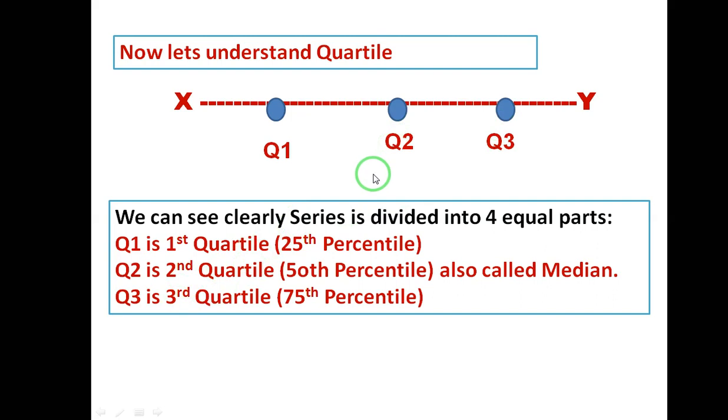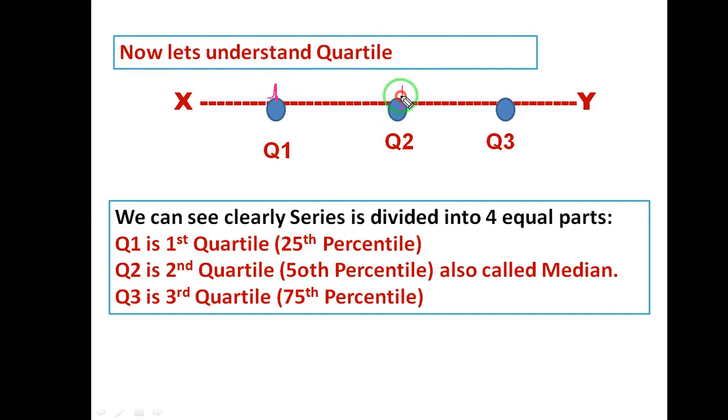We have divided it into 1, 2, 3 and 4 quarters, and we have labeled the points as Q1, Q2 and Q3. Now Q1 is your first quartile or 25 percentile. So this value over here, from here to here, this value is 25 percentile or first quartile.